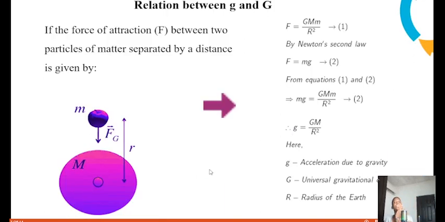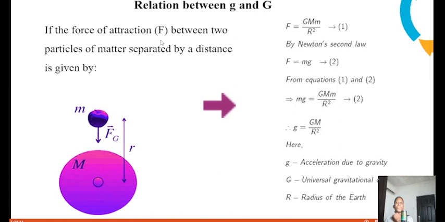The relationship between g and G. The smaller g is acceleration due to gravity, and the bigger G is the gravitational constant. So what's the relationship between these two? This g, which is acceleration due to gravity, and this capital G, which is the gravitational constant. Is there a particular relationship between them? We're going to derive it.